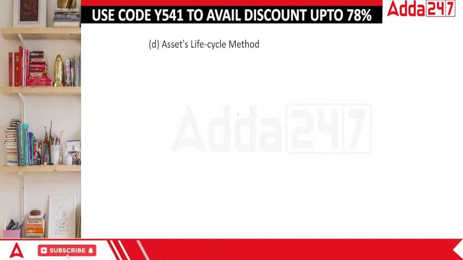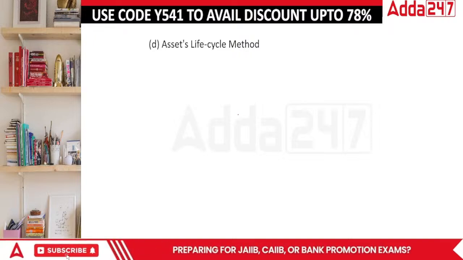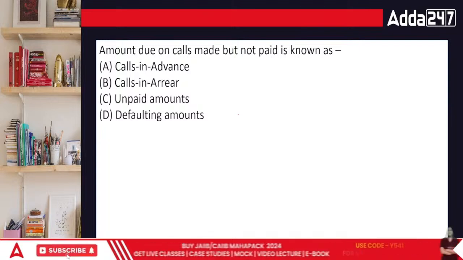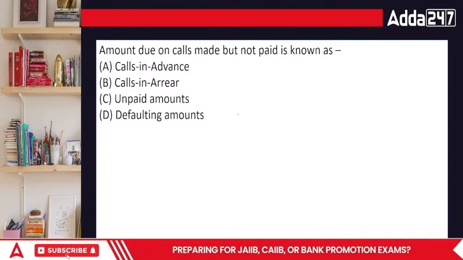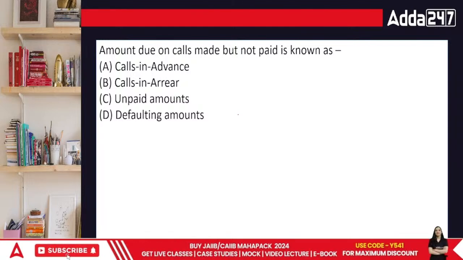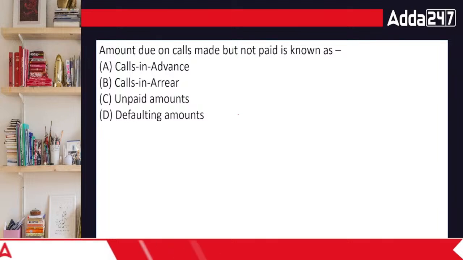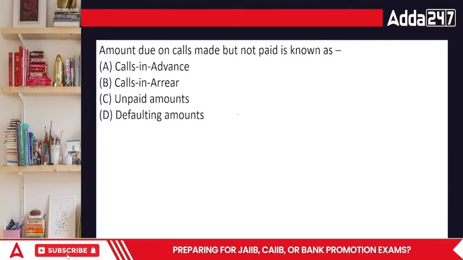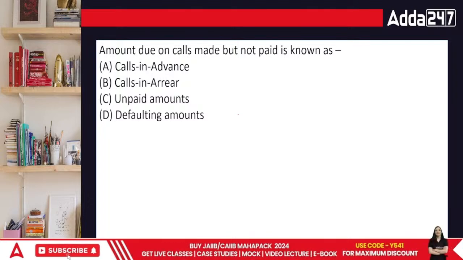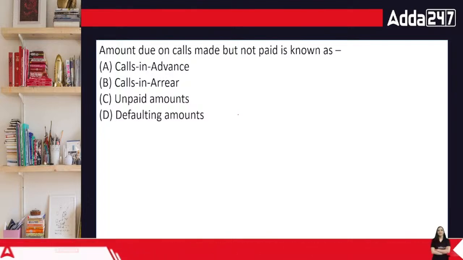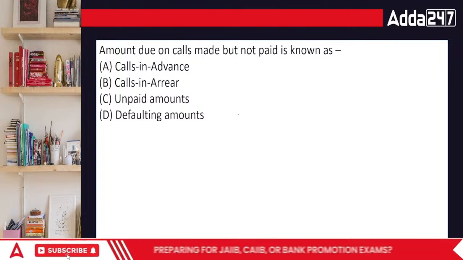Okay. Now let's move on to the next question. Amount due on the calls made but not paid is known as what? We have some amount which is due but we haven't paid it yet. What will you call it, everyone? Amount due basically means the amount that we have already called; we have asked people but they haven't paid yet.